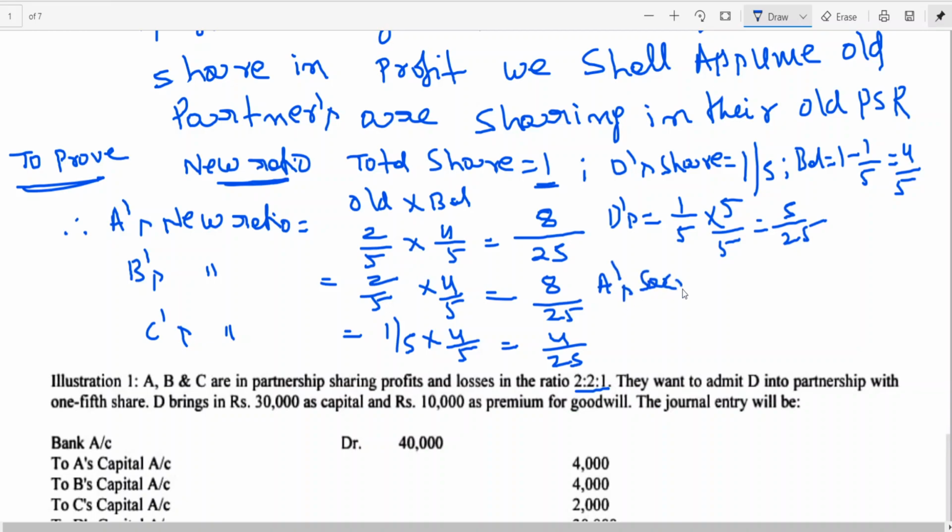A's sacrifice is equal to old minus new. What is old? 2 by 5. New is 8 by 25. LCM 25: 5 5s are 5, 5 2s are 10.